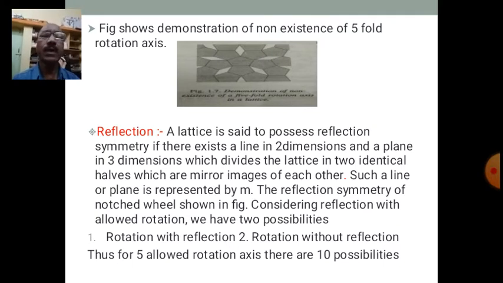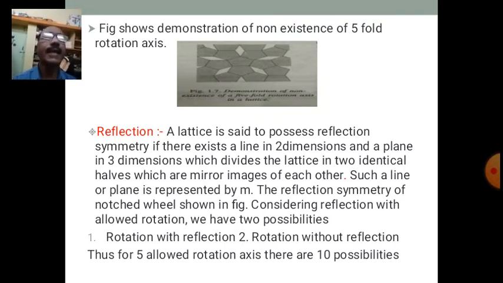So I have quoted an example of our face. If we can divide our face into two identical parts with the help of a plane, which are mirror images of each other. Similarly, we can divide a two-dimensional lattice into two identical parts with the help of a line.